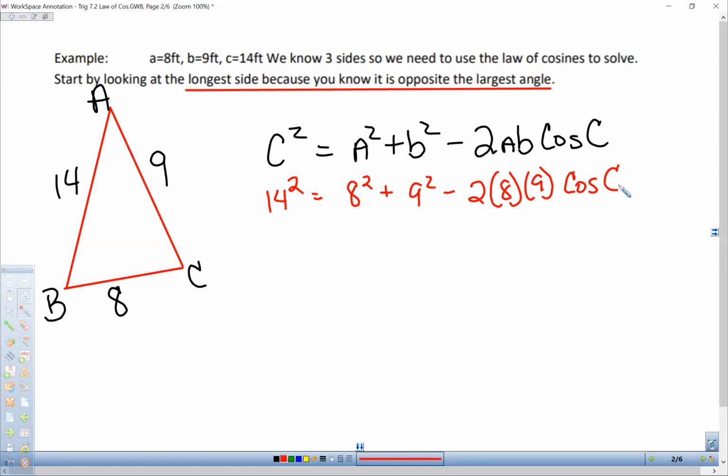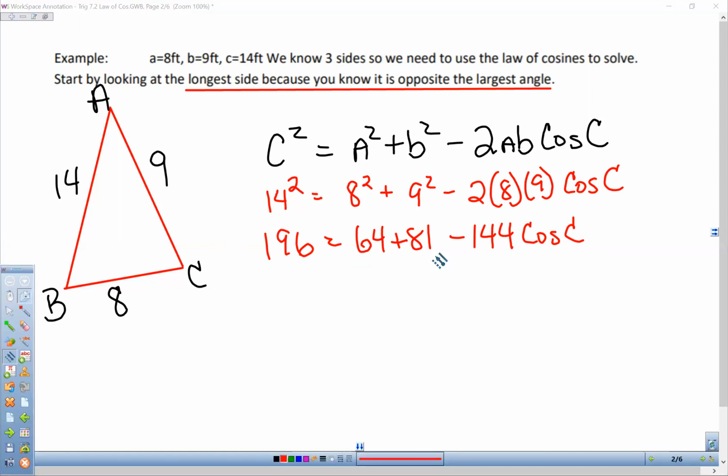And basically we need to get everything on one side of the equation. So I'm going to go ahead and square these. If we square this, we get 196. And we've got 64 plus 81 minus, when we multiply all that together, 144 cosine of C. So we're going to start by subtracting both of these from both sides of the equation. Let's make that a different color.